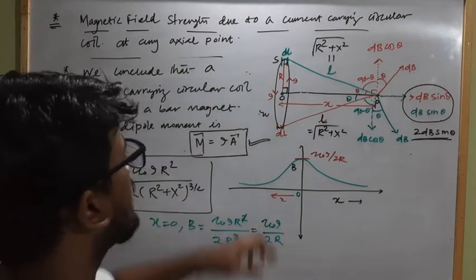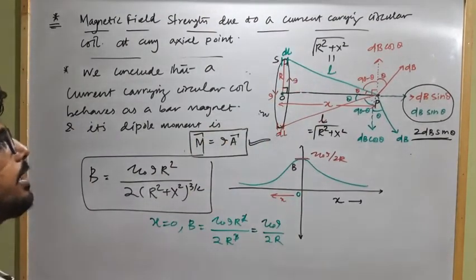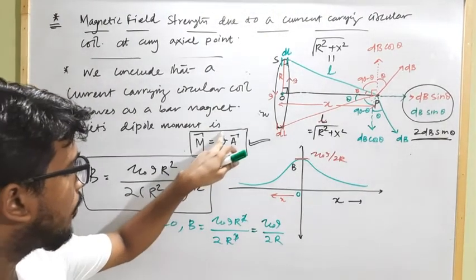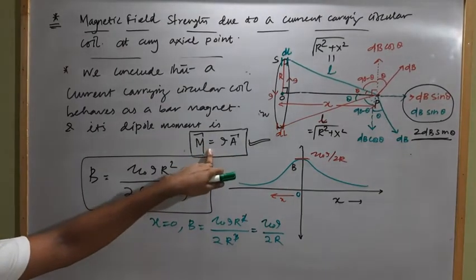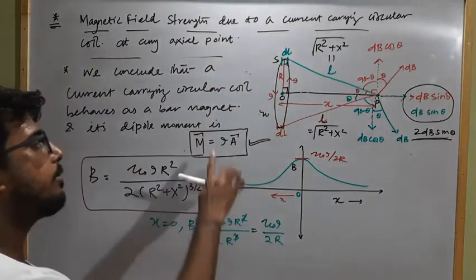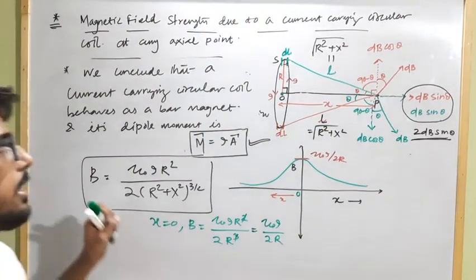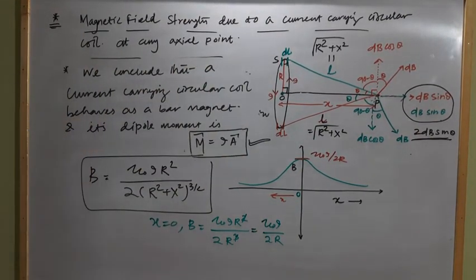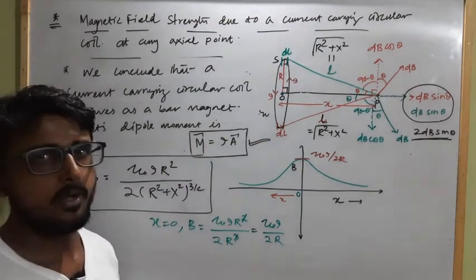and how a current carrying coil behaves as a magnetic dipole, and this is the expression for the dipole moment of a current carrying coil. So the dipole moment of a current carrying coil will be the current flowing through the coil into the area vector. As the dipole moment is a vector quantity, the dipole moment direction for a current carrying coil will be along the direction of its area vector. Clear? So this is about how to calculate the magnetic field strength due to a current carrying conductor at any axial point. Clear?